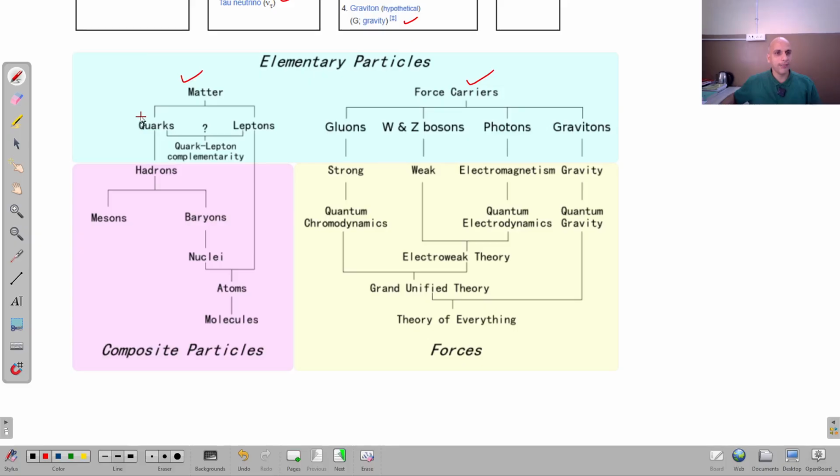Same thing. Matter is made up of 6 quarks and 6 leptons, as I told you, and quarks further make hadrons, which further make mesons and baryons. Baryons contain nucleons, and nucleons make atoms.